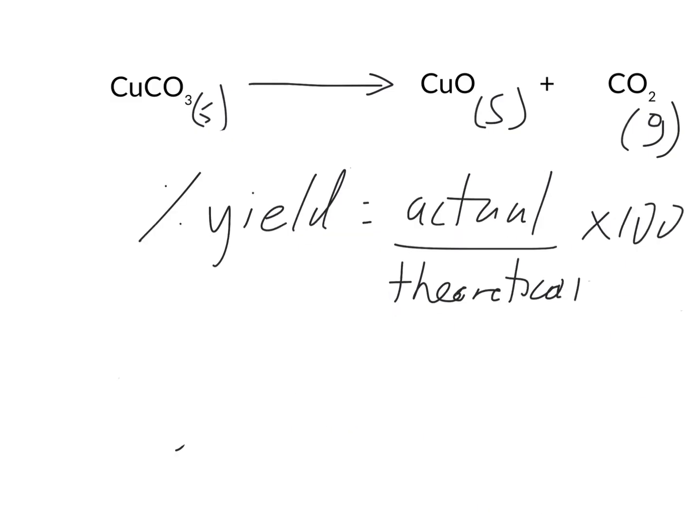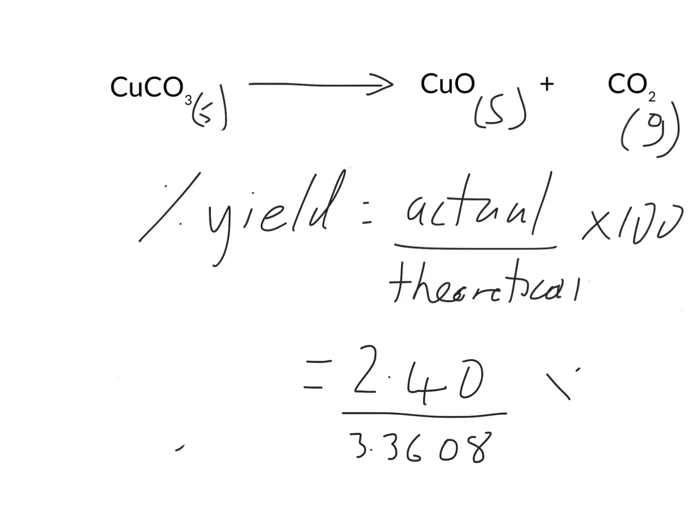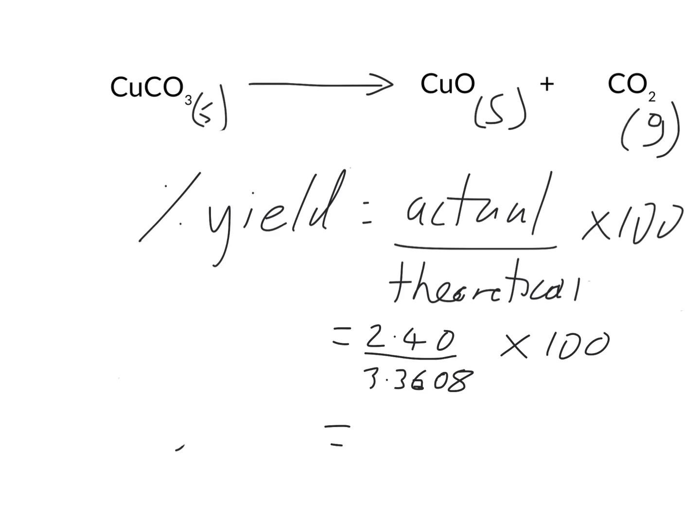Alright, so where are we at? We can now put all of our numbers together, our actual and our theoretical. Remember our actual from earlier was 2.40, we said. We assumed that was the actual, and then we just worked out that our theoretical was 3.3608 roughly, then times by 100. And this gives us roughly 71.4%. Notice 3 significant figures because our recorded values were in 3 significant figures.